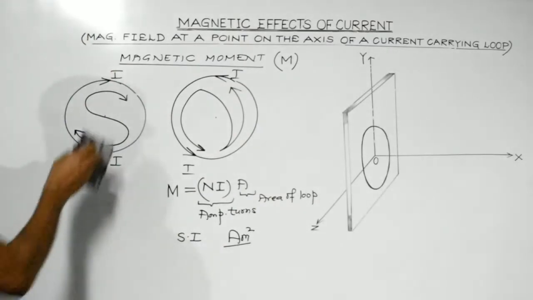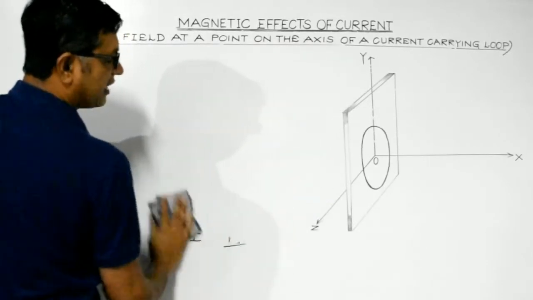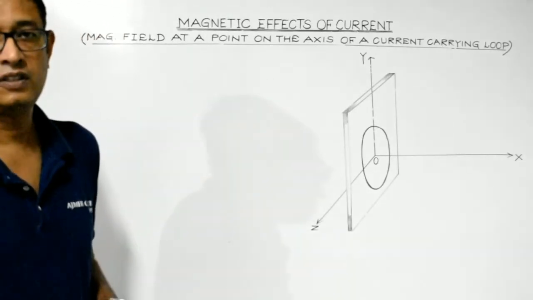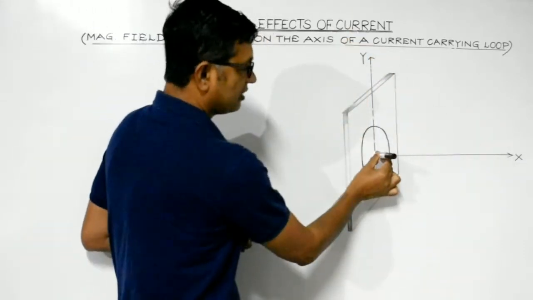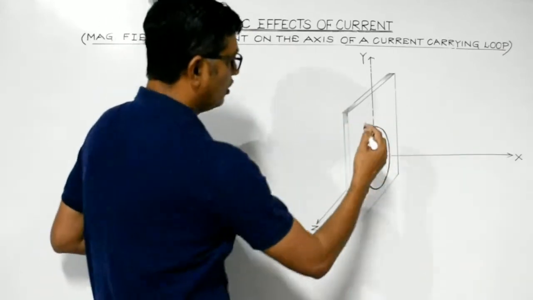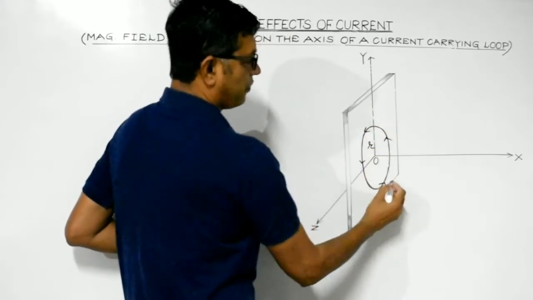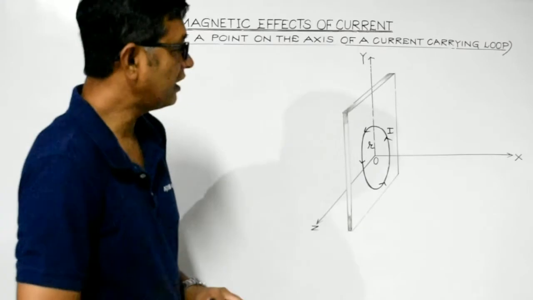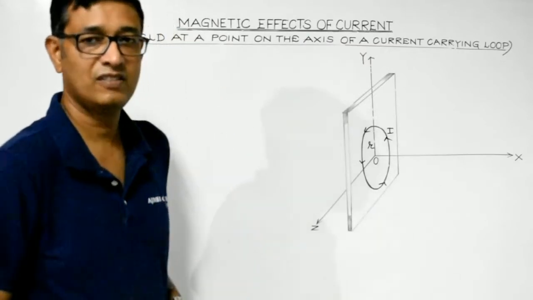Now our motive is to find the expression for the magnetic field at a point on the axis of a current carrying loop, right? Now we need to first discuss the term axis of a loop. Here we have considered this is the x-axis, this is the y-axis, and this is the z-axis. We have considered a circular coil of radius r, and suppose current I is flowing in the anti-clockwise direction like this, and this loop is assumed to be placed in the yz plane with its center coinciding with the origin.